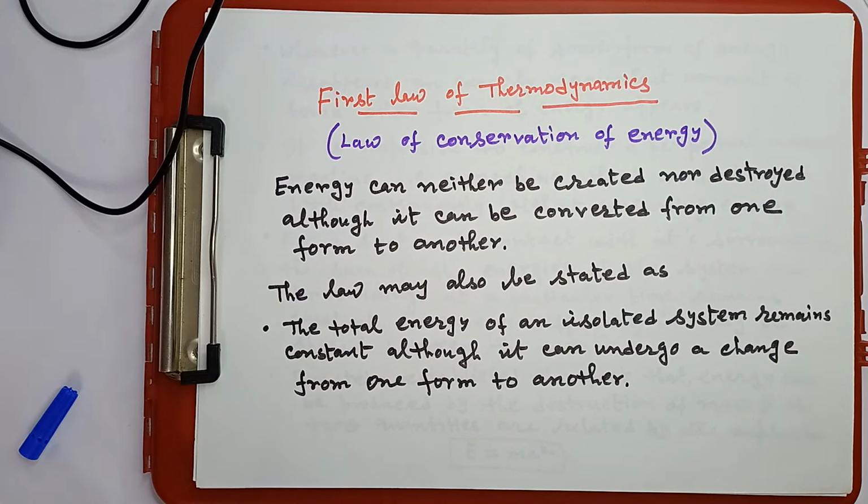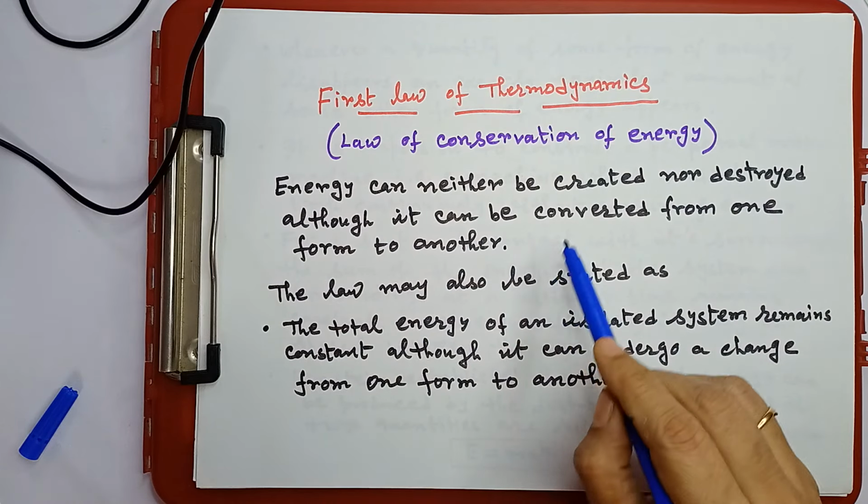First law of thermodynamics is known as the law of conservation of energy. What is that? We know that energy cannot be created nor destroyed, it can just be converted from one form to another.